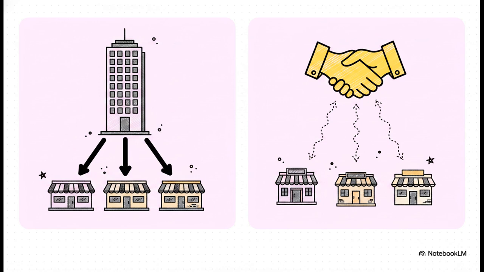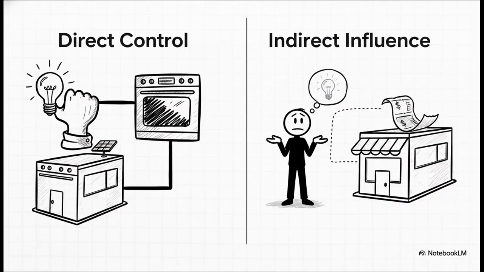Now, entity-owned simply means the parent corporation has direct, day-to-day operational control over that location. Franchise restaurants, on the other hand, are run by independent operators who essentially just license the brand name and the menu. So why is this specific distinction absolutely critical for sustainability? Well, it clarifies the massive difference between having direct operational control versus just having indirect influence.